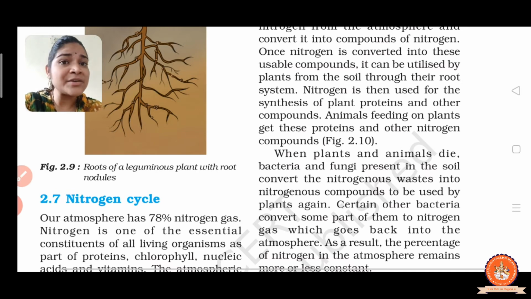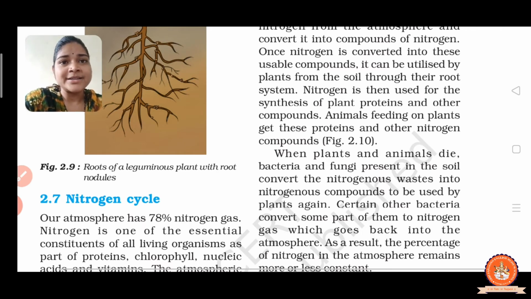But here one more question arises: from where does the plant get nitrogen? When we consume the plant, the nitrogen will enter our body. But how does the plant get nitrogen,